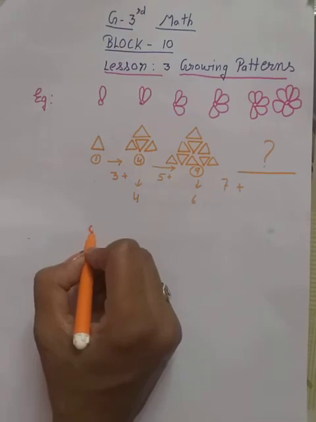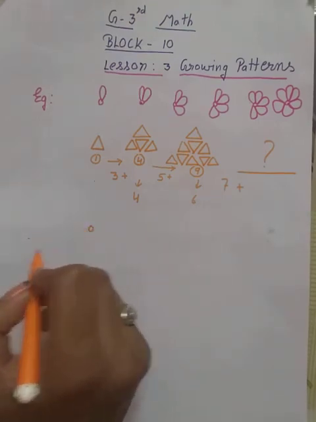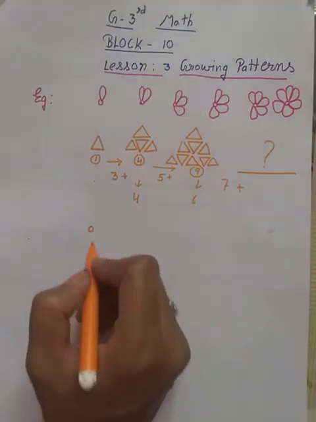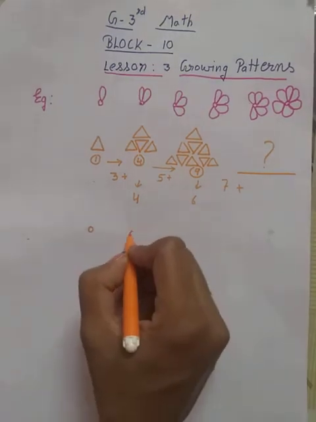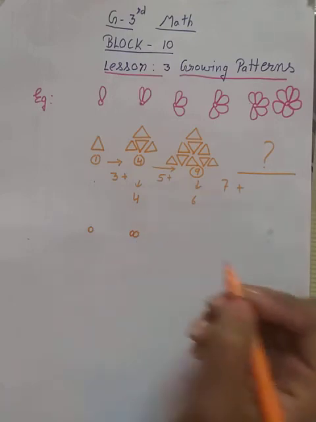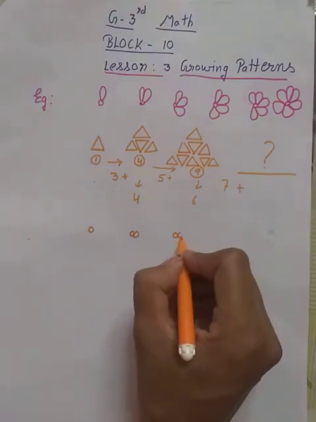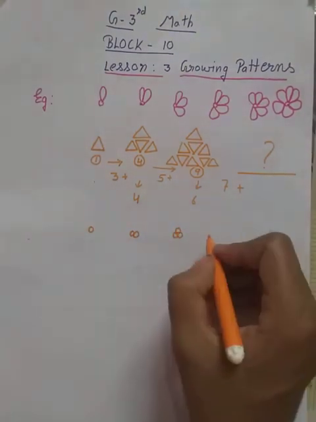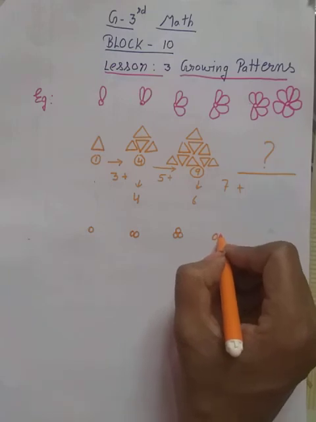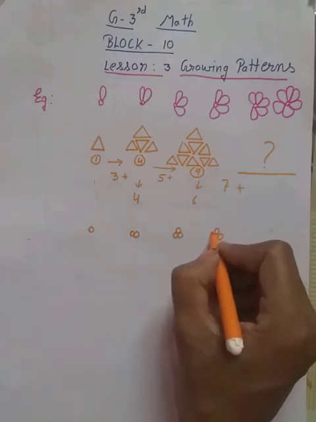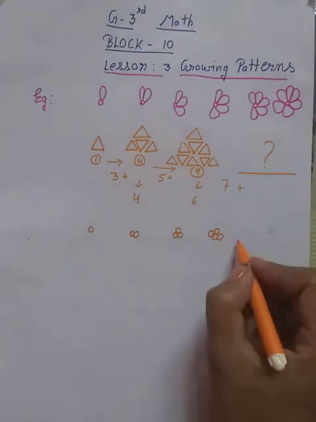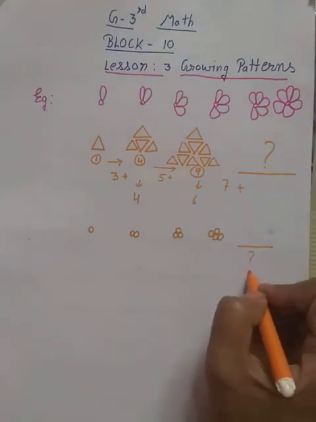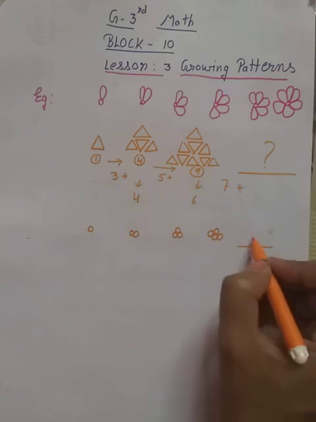Like I am making here one circle. In second, I am making 2 circles. In third, I am making 3 circles. In fourth, I am making 4 circles. Okay. Next, what will come? I'll make 5 circles.